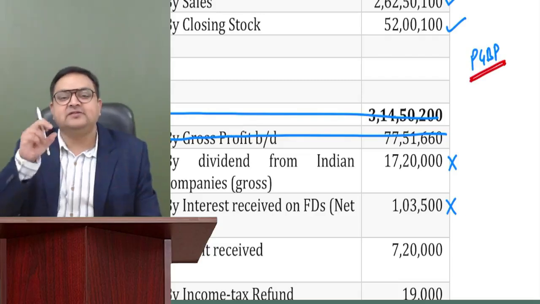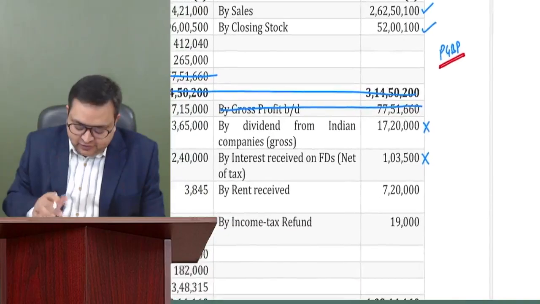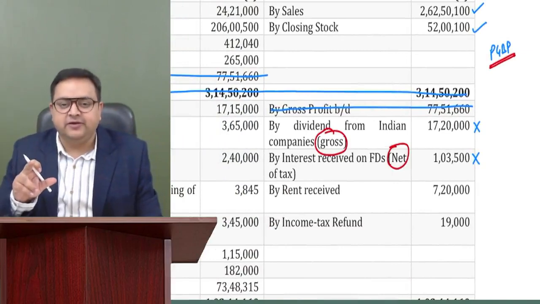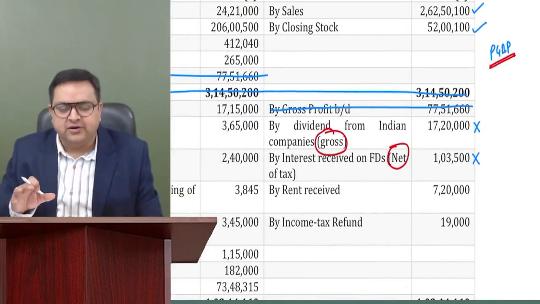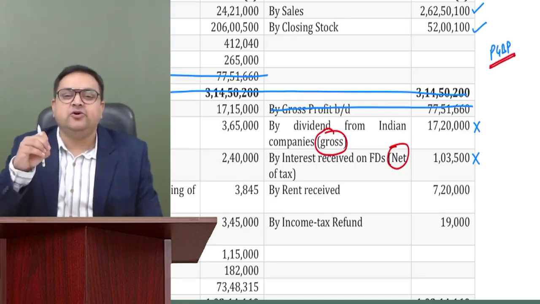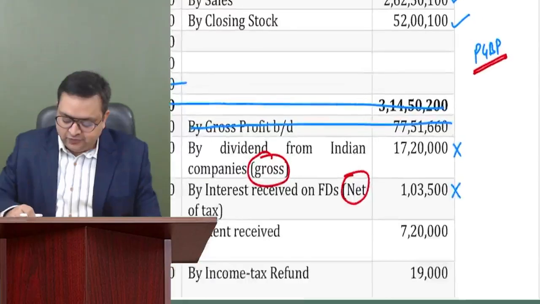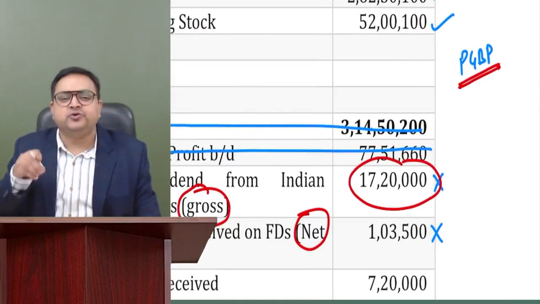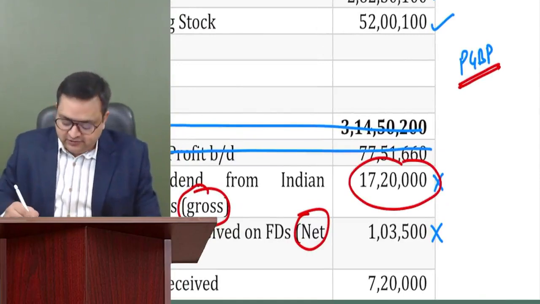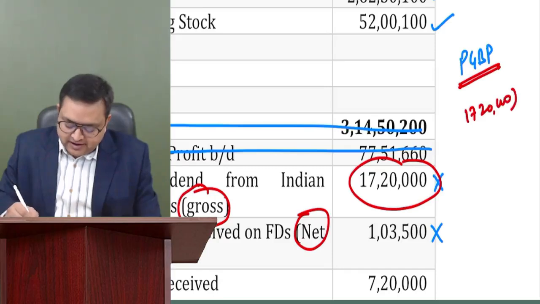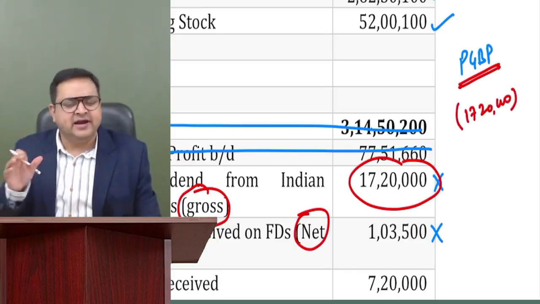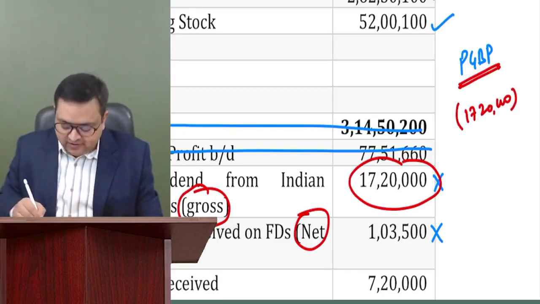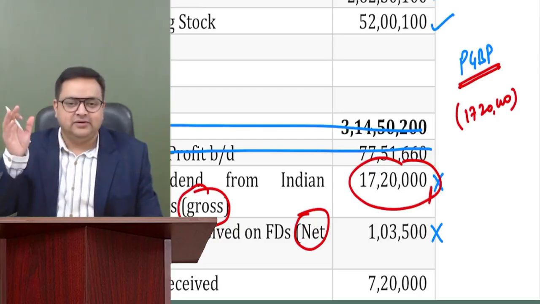How much you will subtract? Whatever is sitting in your P&L account. Guys, please don't look at it gross or net right now. While computing PGBP, I'm telling you, ignore these gross and net right now. Whatever the amount you are seeing in your P&L account, just delete that. So while computing your PGBP, what is sitting in your P&L account? What amount is showing in your P&L account? 17,20,000. So 17,20,000 you have to subtract. Whether it is gross, whether it is net, I'm not concerned. Right now, how much amount is disturbing my P&L account? This amount is disturbing. So please take it out.